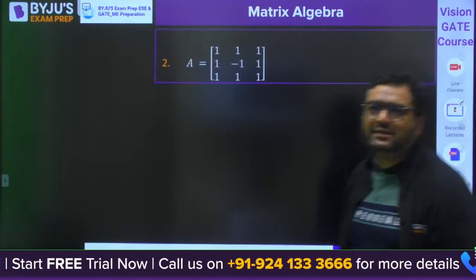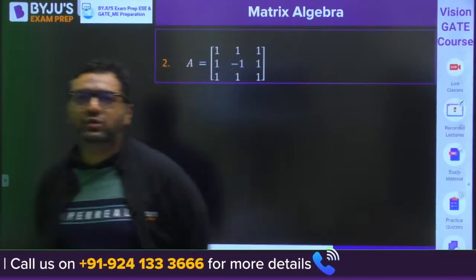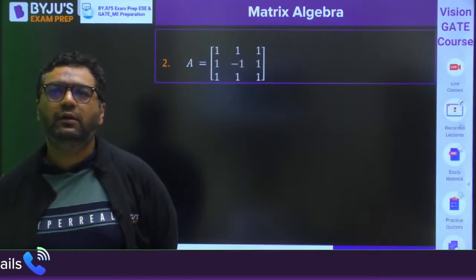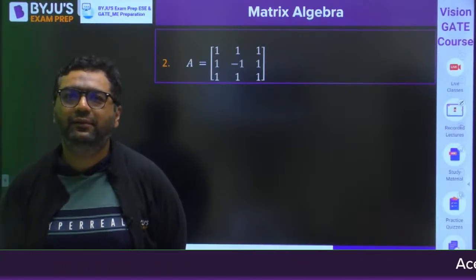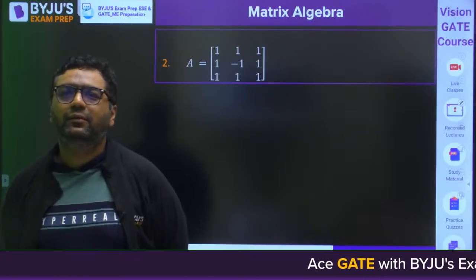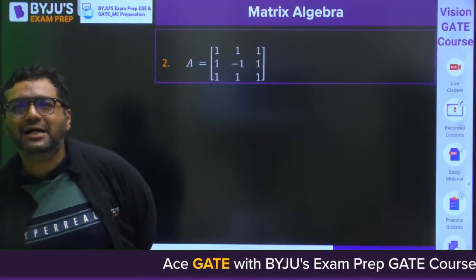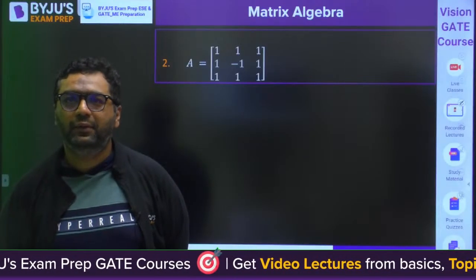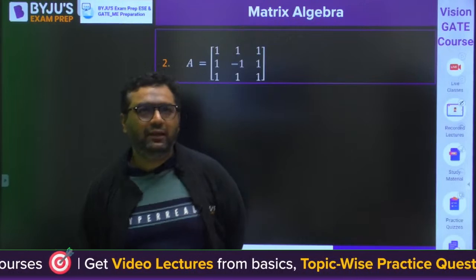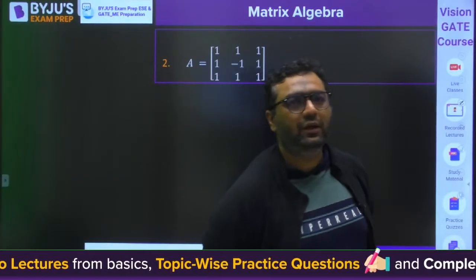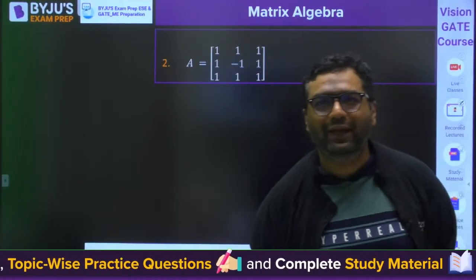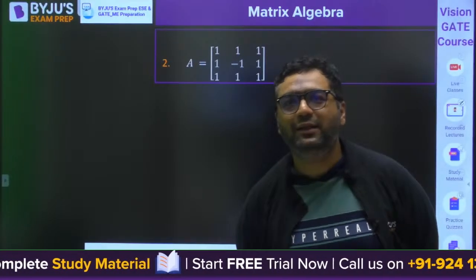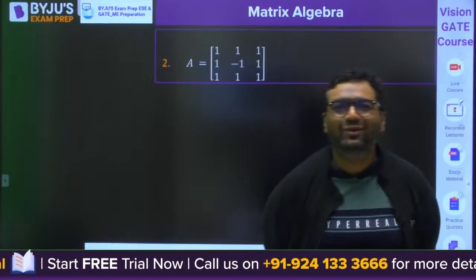How? What would be the answer? Great. Prakash is saying 2, Vinay Joshi 2.